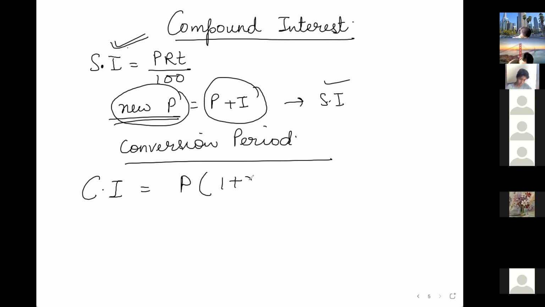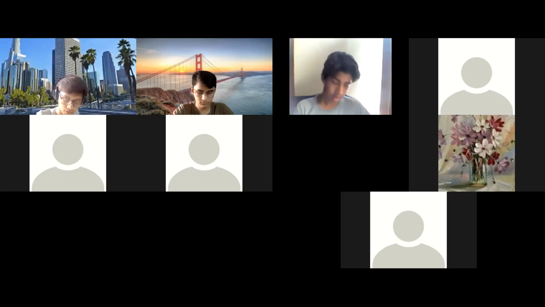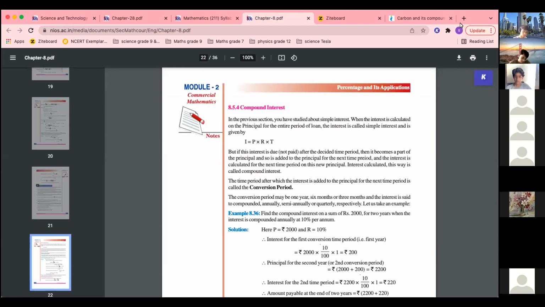P into 1 plus R by 100 raised to N, where N is equal to time, P is principal, R is rate. T also you can write, if you want. Now, how do we use this formula in the question? That we'll do now from the textbook question. Solved questions I'll explain. Compound interest, this I explained just now.